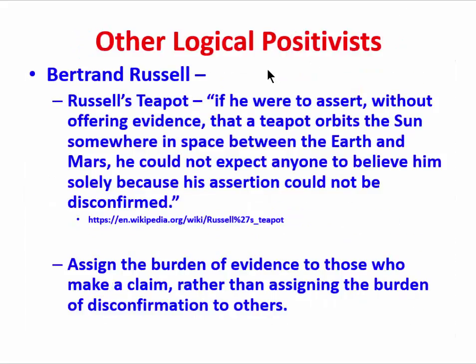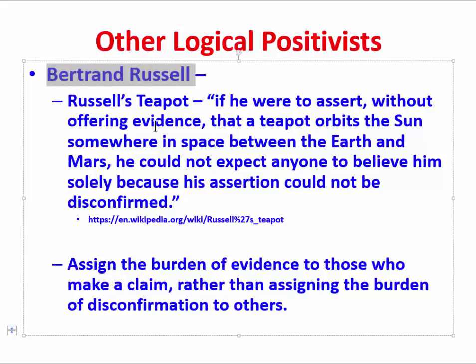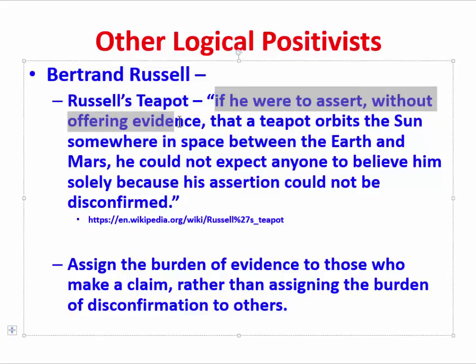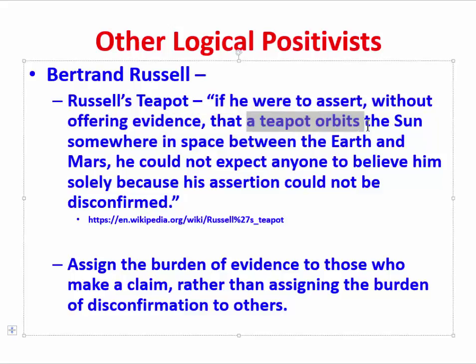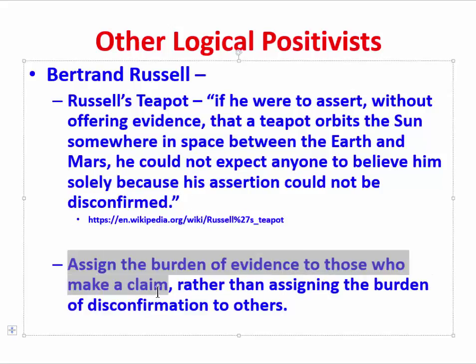Okay, to help us further contextualize logical positivism, why don't we take a look at a couple of philosophers who are logical positivists. One that's very well known is Bertrand Russell. And Bertrand Russell very famously offered the analogy or metaphor of the teapot. If he were to assert, without offering evidence, that a teapot orbits the sun somewhere in space between the Earth and Mars, he could not expect anyone to believe him solely because his assertion could not be disconfirmed. His point is this: we need to assign the burden of evidence to those who make a claim, rather than assigning the burden of disconfirmation to others.